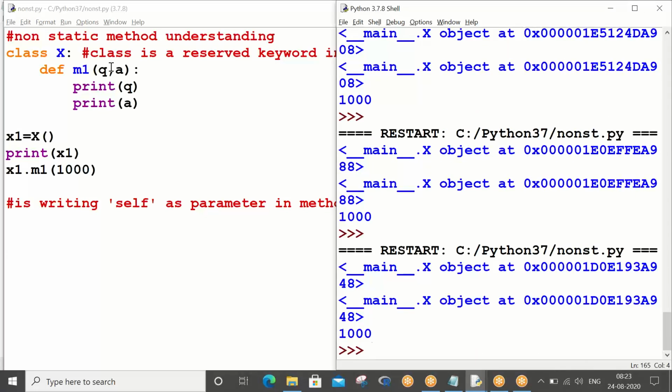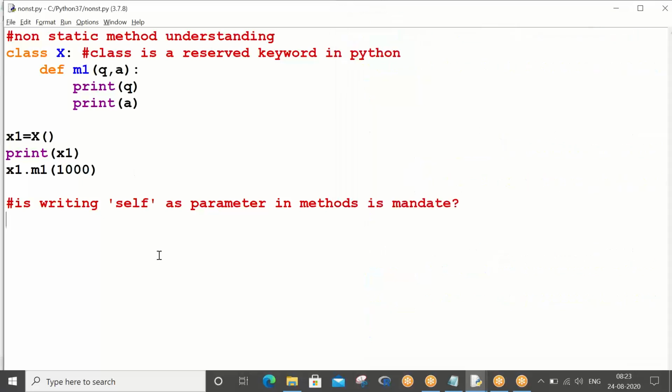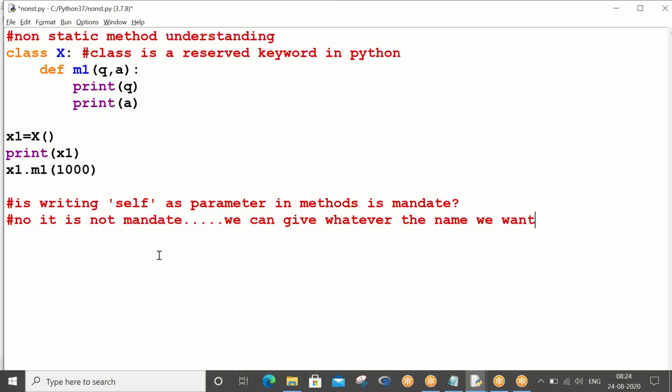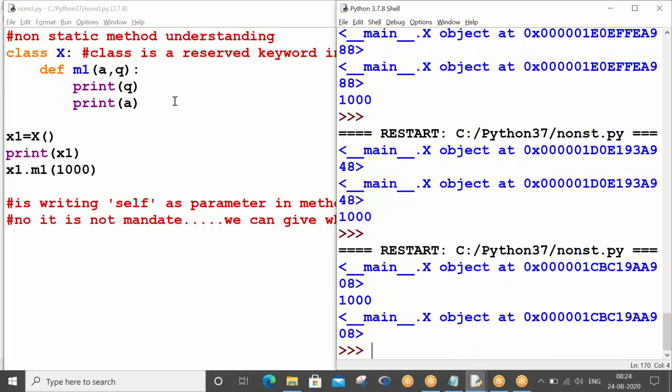Means what? The message you have to take is that writing self as a parameter is not mandatory. No, it is not mandatory. We can give whatever name we want, correct? But whatever name you give, let me interchange. What is happening, sir? Tell me. Now 1000 will come above and the address will come below.